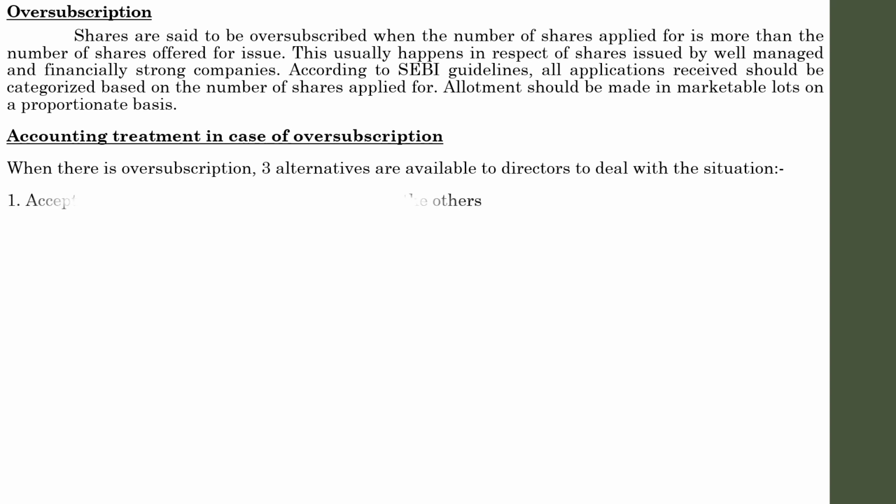First one, accept some applications in full and totally reject the others. That is, if a company invites applications for 10,000 shares and receives applications for 12,000 shares, the company may totally reject the applications for 2,000 shares, because out of 10,000 shares, the company received 12,000, so the excess is 2,000. So the excess 2,000 is rejected and 10,000 shares are allotted to the remaining applicants.